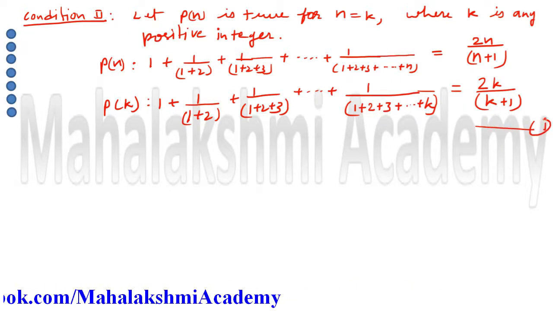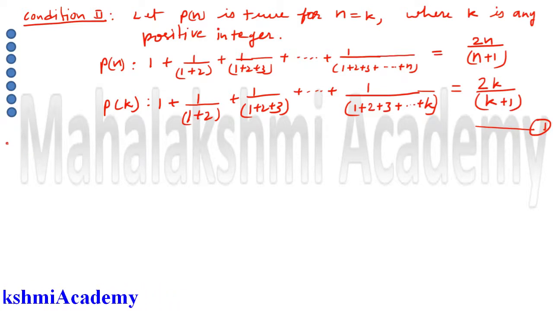So we'll assume that it's equation 1, because we need it in condition third. So we'll write here condition third.